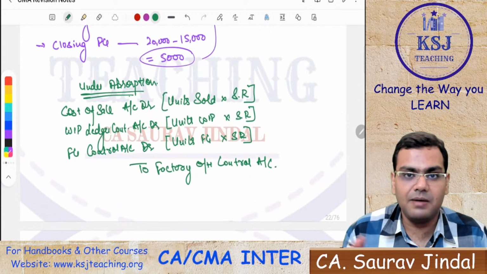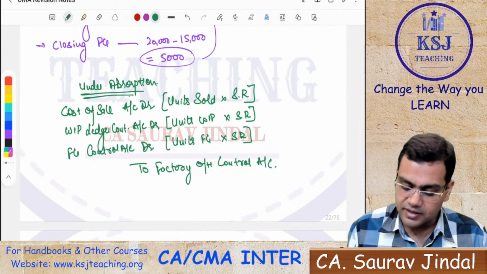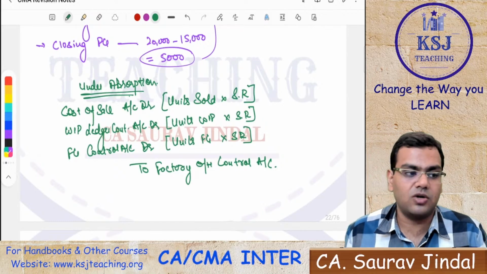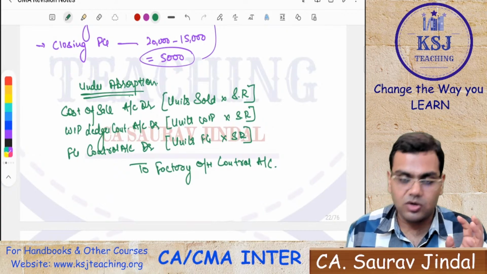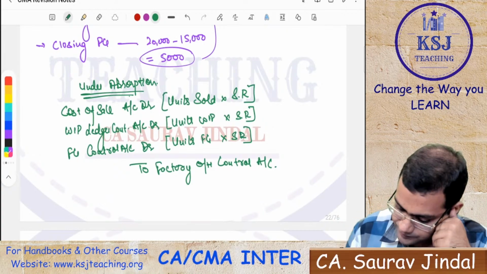So what will happen in case of over absorption? The entry will be reversed. The reverse entry will be there in case of over absorption. That factory overheads control account will be debited and the cost of sales, WIP ledger control and FG control account will be credited, right?